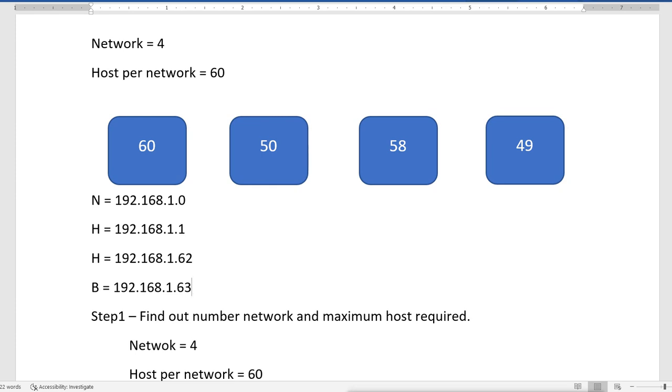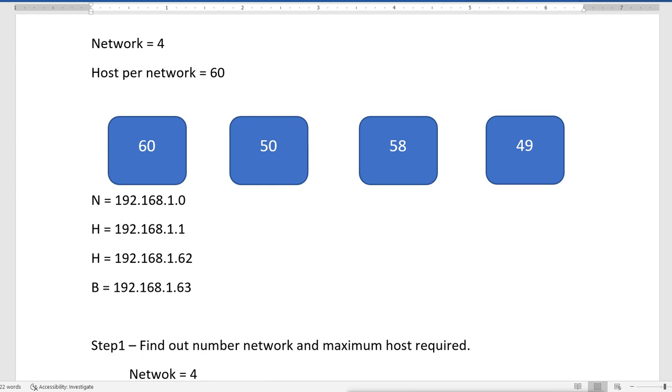Now when we go and assign IP addresses on every machine in this department, we will assign the IPs from 192.168.1.1 to 192.168.1.62. All the IPs which are available to assign on this subnet, we will assign on these machines here. When we assign these IPs, we will not use the default subnet mask.